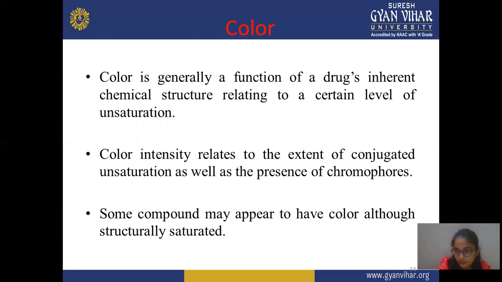Check its compatibility and stability, and whether it is approved by the FDA or not. You may use a combination of colors or any FDA approved color for your formulation. When you use this color, it changes the appearance of your formulation, but it should not affect your formulation. It should show good compatibility and good stability, and some compounds may appear colored though structurally saturated.